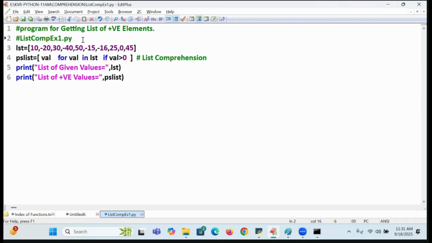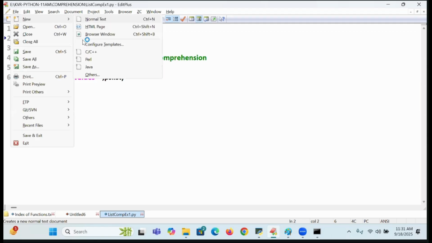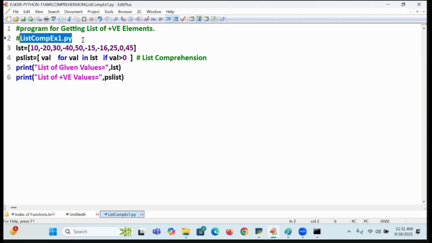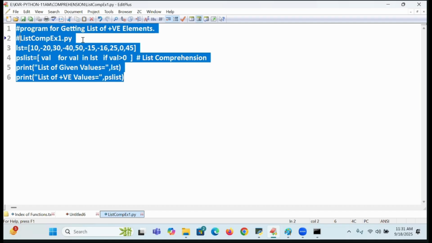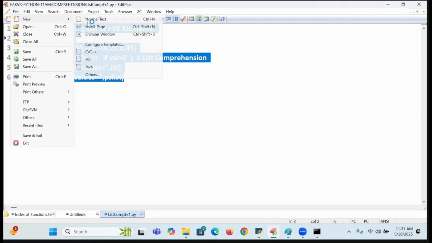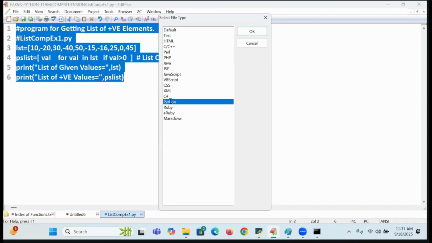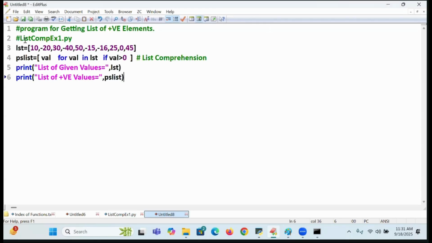Similarly, go to the same concept. Here I will take one more example, students. A new program. The same example I want to carry through another way. What is that? Go to the new program, there I am going to write it through sets. Through sets. The only thing is, when you go for a set, you get unique elements with a comprehension mechanism. You can prefer to go with that.